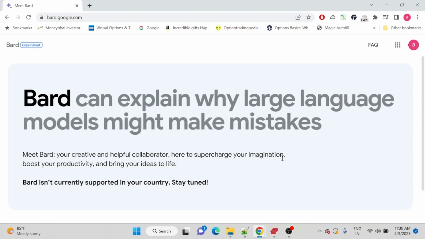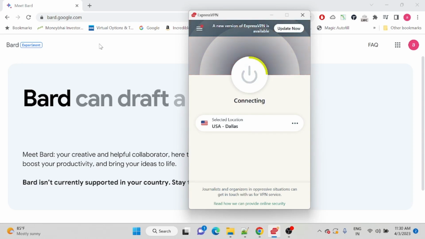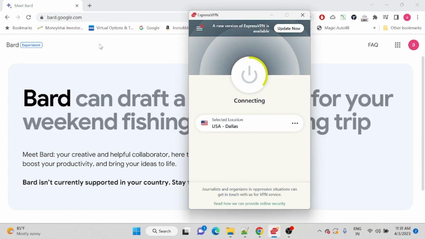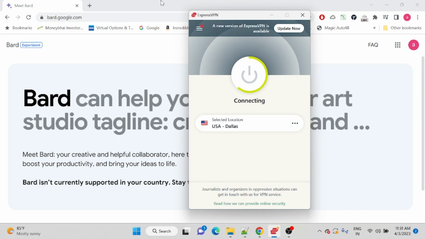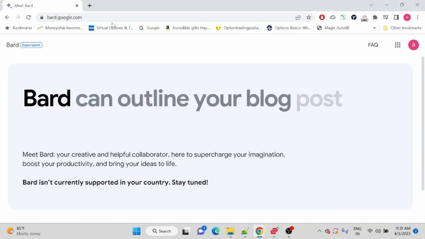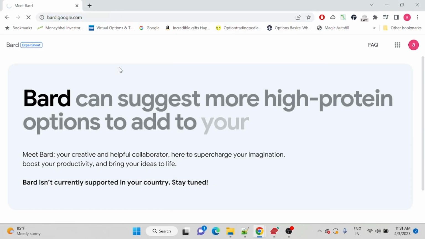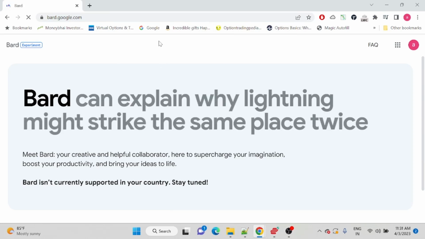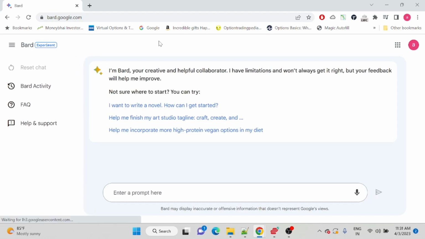You can use any VPN, like I have my ExpressVPN here, and you can connect to any of the US servers, and then you can come to bard.google.com. I would suggest this approach because many of you are very interested in AI and want to explore AI using ChatGPT and Google Bard.